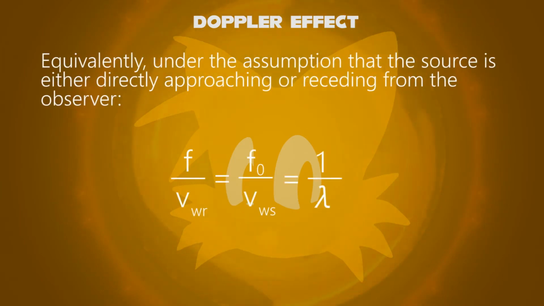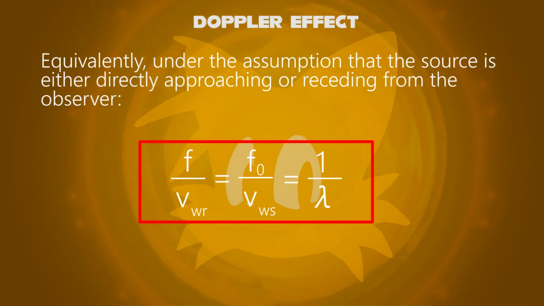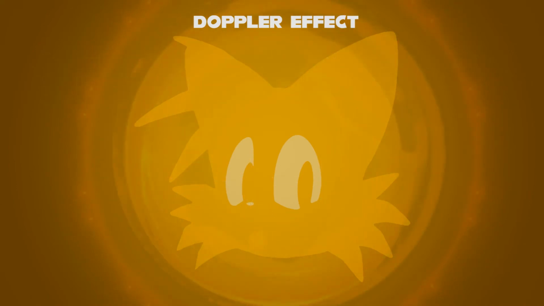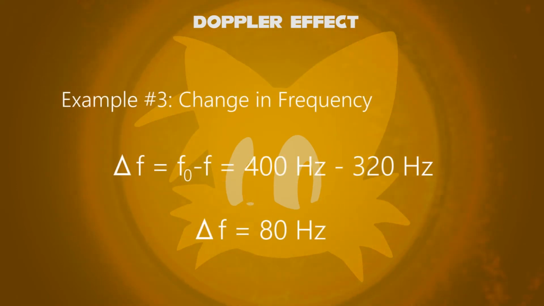Equivalently, under the assumption that the source is either directly approaching or receding from the observer, the formula is f divided by wave velocity of receiver equals f0 divided by wave velocity of source equals 1 by lambda, where lambda denotes the wavelength of the sound waves. For example, the change in frequency is 80 Hz from the original frequency of 400 Hz. The new frequency obtained is 320 Hz.